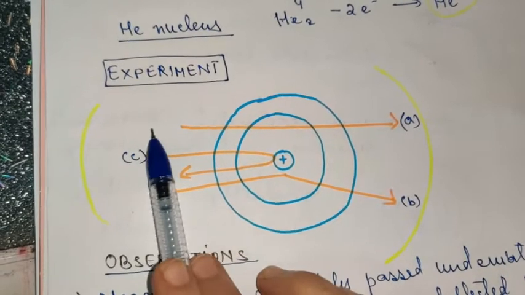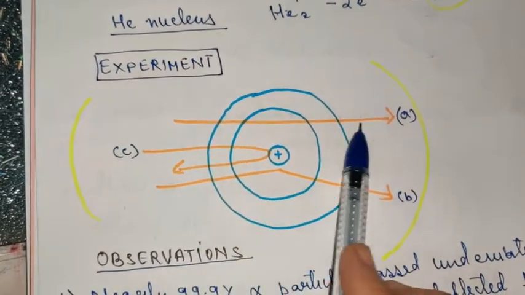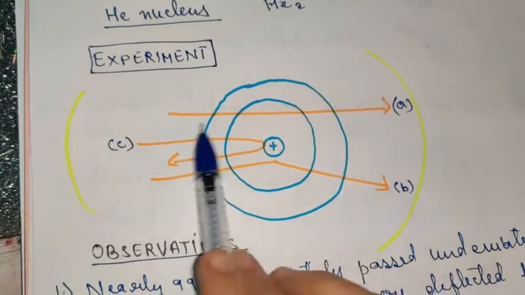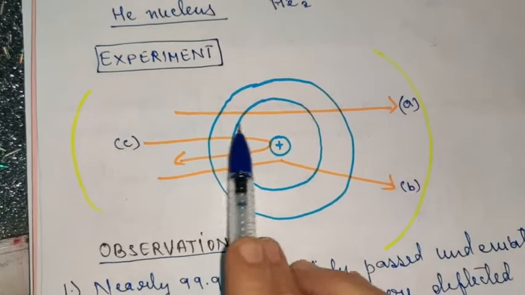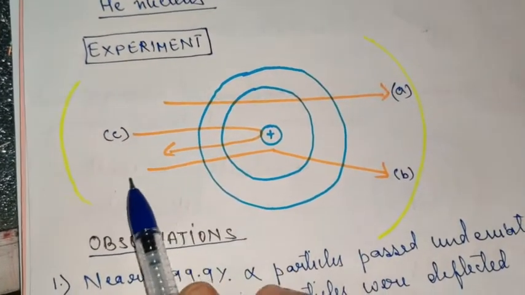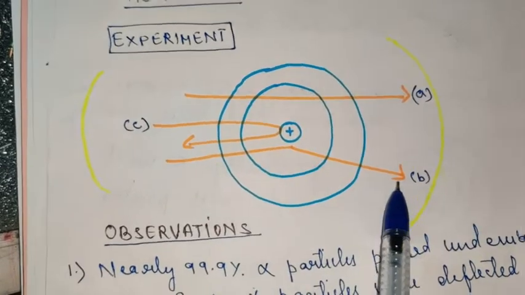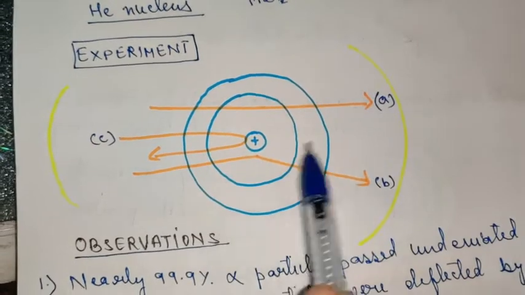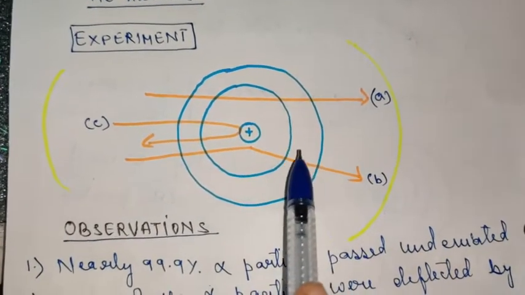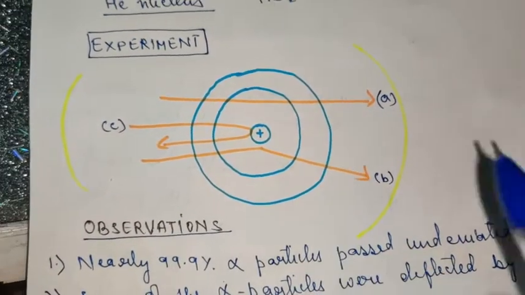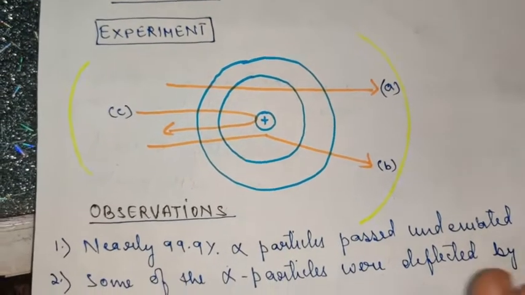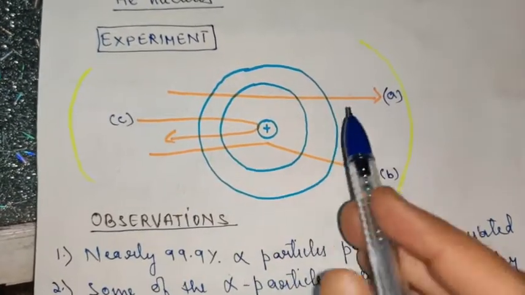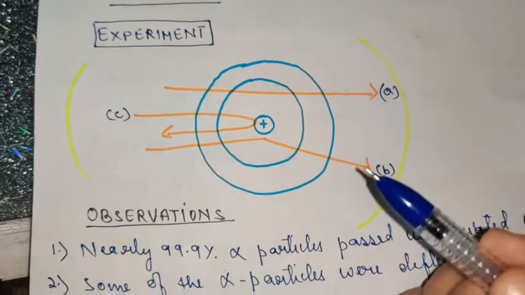Some rays passed through the foil following a straight path, whereas some rebounded and some underwent small deviations, and I have named these rays A, B, C. Having made 3 rays here does not mean there were only 3 rays. There were millions of rays, but I am showing you only the rays pertaining to the different behaviors.